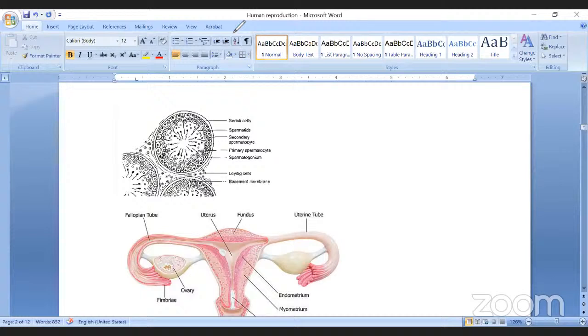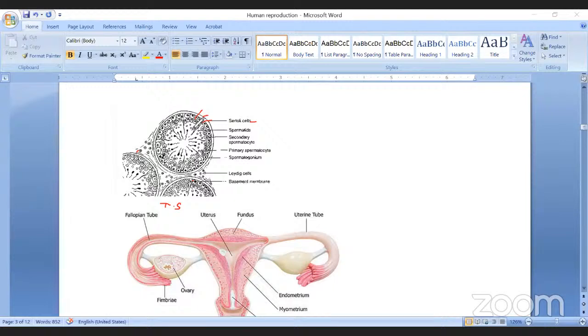Another anatomical study of testes. Whenever you take a transverse section of testes and observe under a microscope, you will see the following parts. It has a number of seminiferous tubules like this. These seminiferous tubules are composed of two types of cells. They are called germinal cells and Sertoli cells. Sertoli cells are larger in size, and germinal cells are smaller but diploid in nature. The main function of the germinal cell is production of sperms by the process